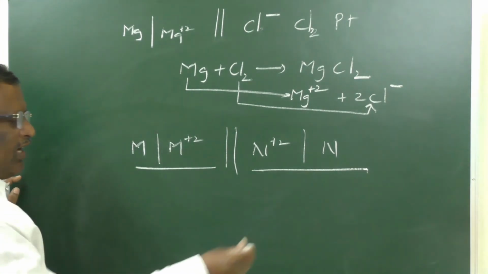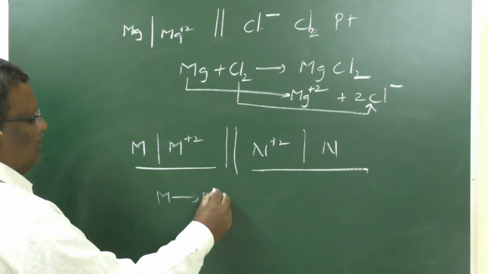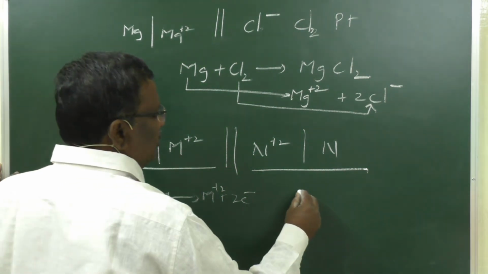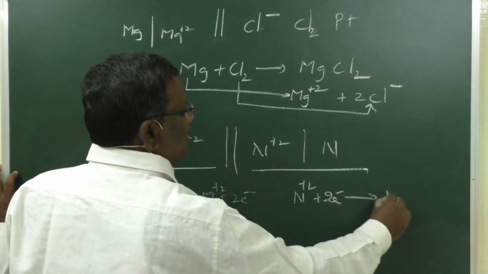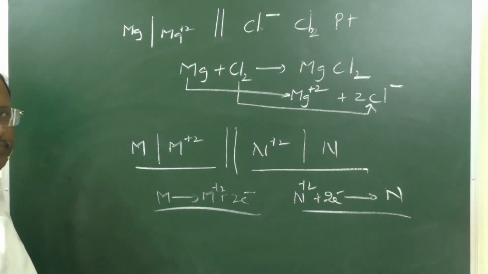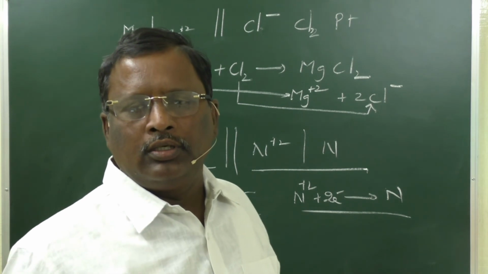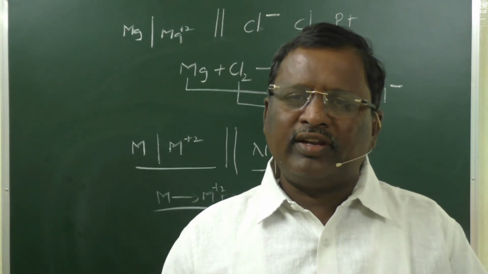So the anode reaction: M gives M plus 2 plus 2e minus. The cathode reaction: N plus 2 plus 2e minus gives N. Simple.